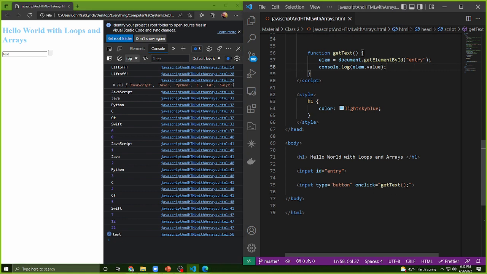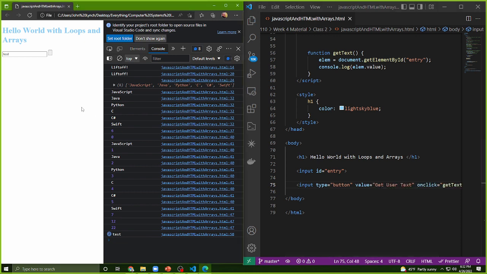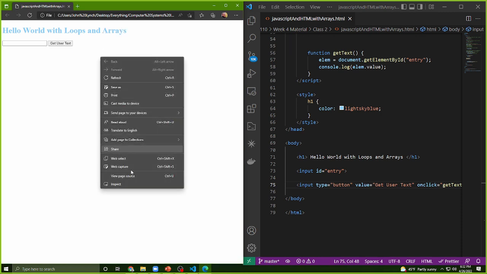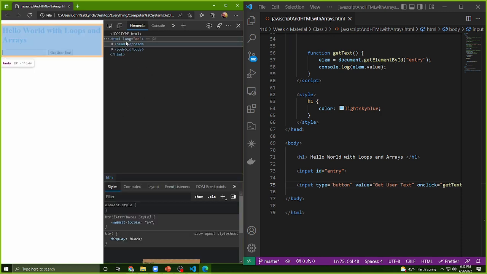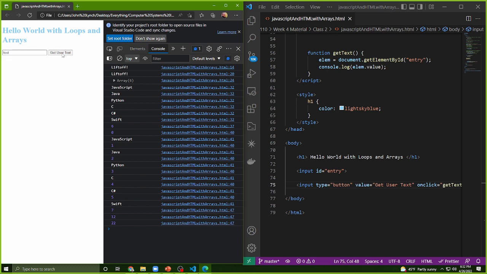So if I do onclick down here, let me add the value to this button that says get user text. Okay, so now I can get the entry that the user typed in of test. And again, for your project, what you're doing is splitting each of these into elements.